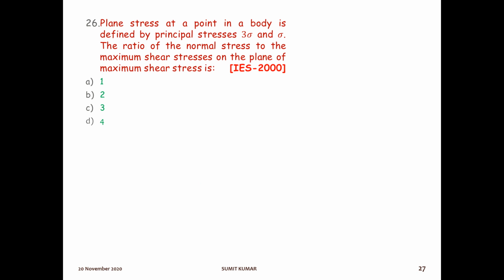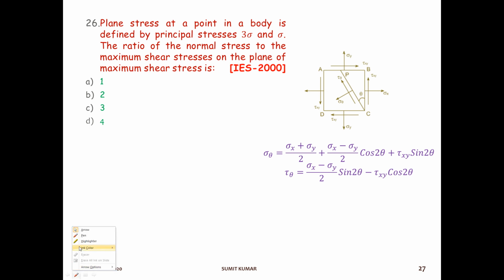Next question. Plane stress at a point in a body is defined by principal stresses 3 sigma and sigma. What is the ratio of normal stress to the maximum shear stress on the plane of maximum shear stress? So first of all, for maximum shear stress, what is the value of theta? Theta will be 45 degree. See, this is the formula. Here only the principal stresses are given and the shear stress is not given, so it will be 0.